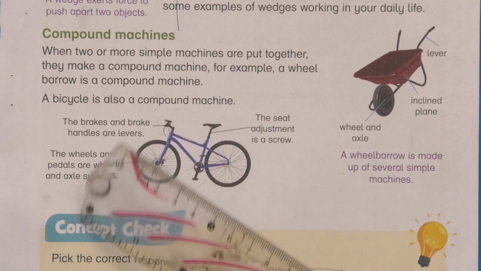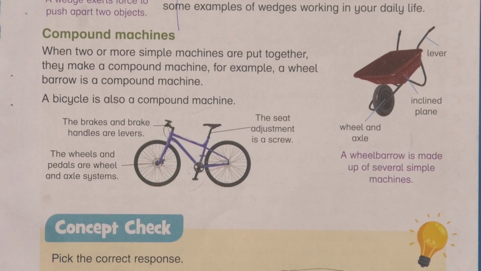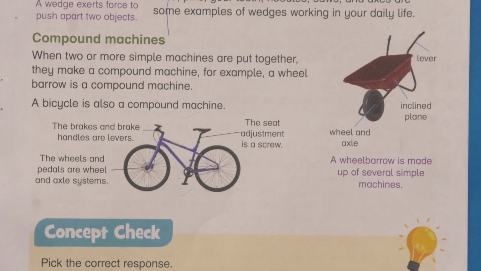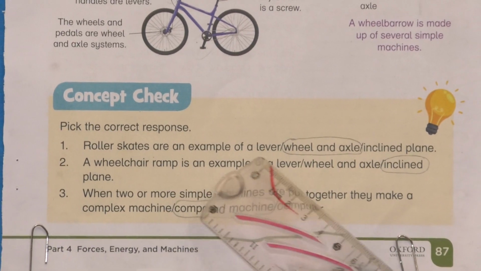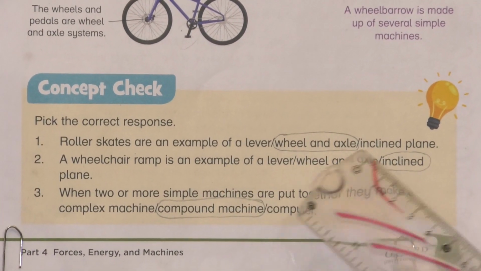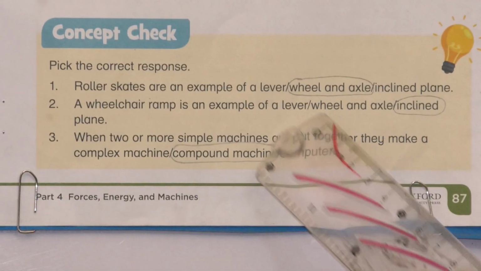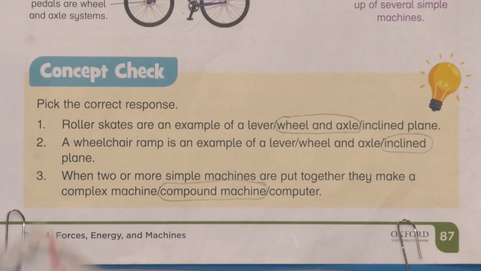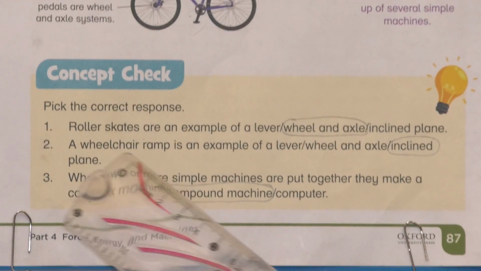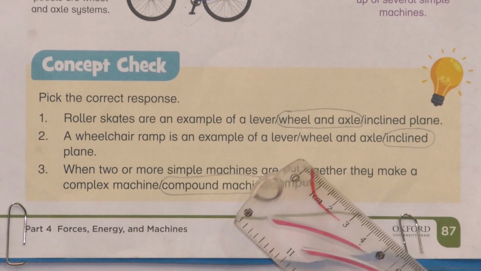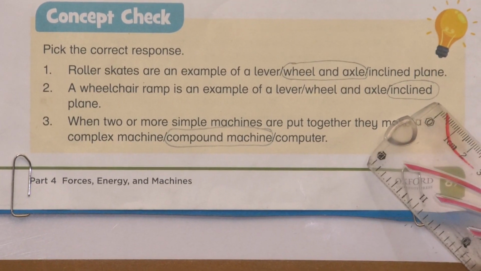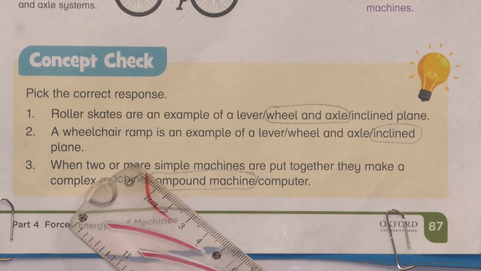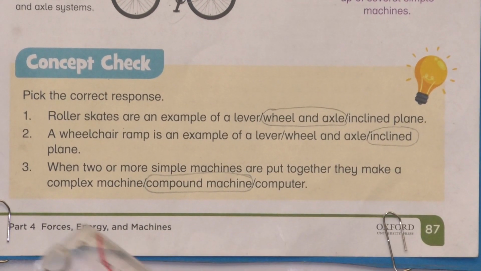Let's move toward the concept check. Pick the correct response. First one is roller skate. Roller skates are an example of a lever, wheel and axle, or inclined plane? It is an example of wheel and axle. Number two is a wheelchair ramp, a sloping surface. Is it an example of lever, wheel and axle, or inclined plane? Inclined plane, because the sloping surface we have read is called an inclined plane.